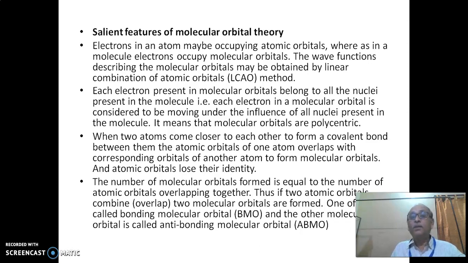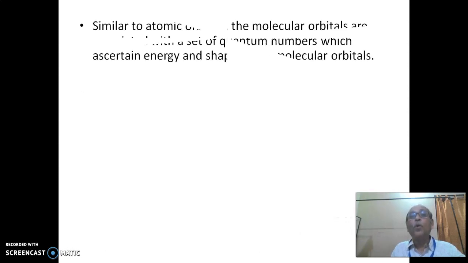The number of molecular orbitals formed is equal to the number of atomic orbitals overlapping together. Thus, if two atomic orbitals combine, two molecular orbitals are formed. One of these is called bonding molecular orbital, denoted as BMO, and the other molecular orbital is called anti-bonding molecular orbital, in short ABMO.